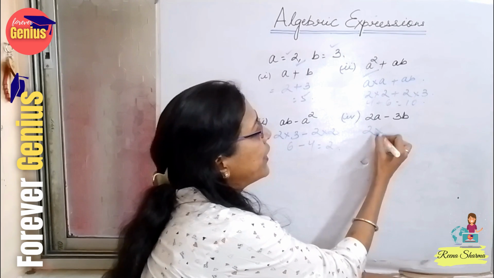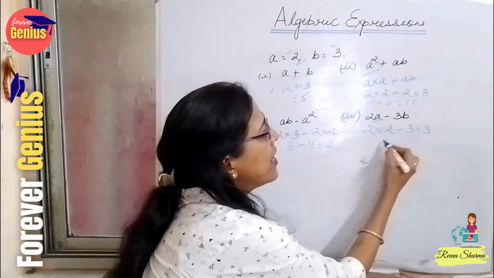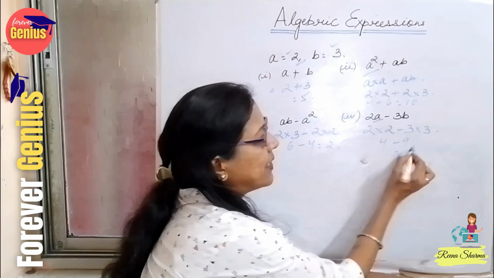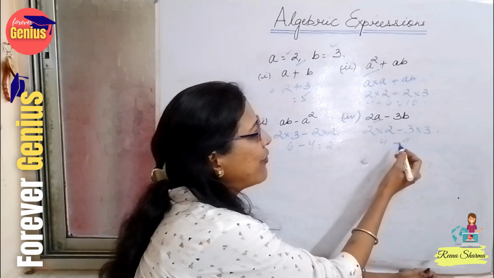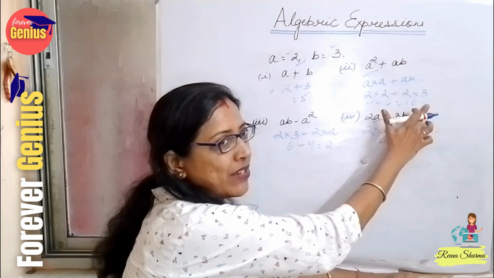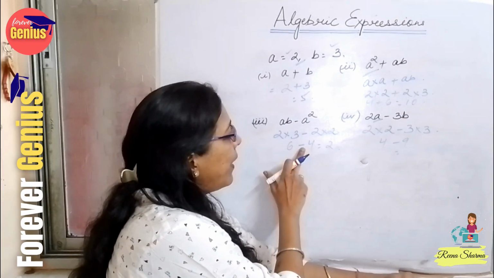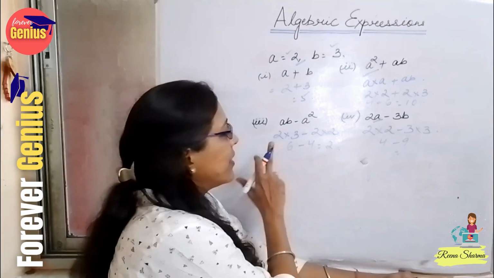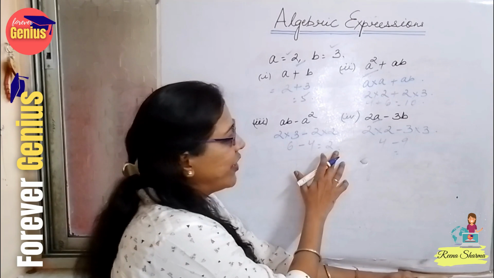Now 2 into the value of a, which is 2, minus 3 into the value of b, which is 3. Now this is 4 minus 9, which is equal to... here we have to see the sign. Where a plus sign was there, there was no need to write the sign. After doing the calculation, the sign of the bigger number was plus, so we have not given it.